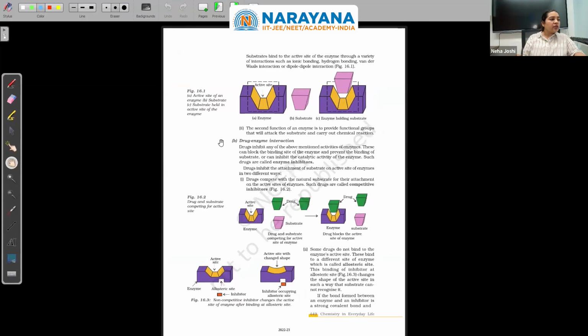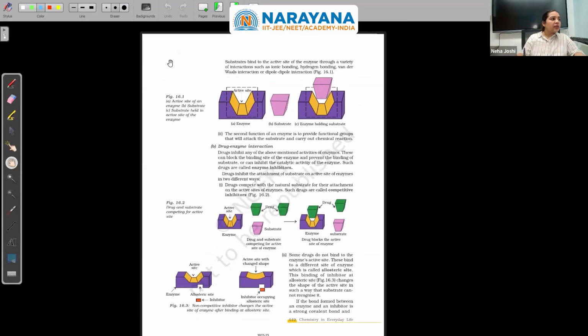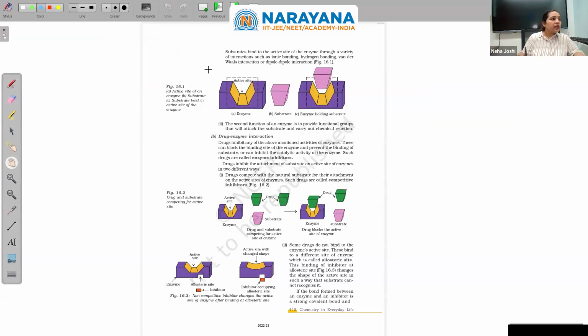Okay, how is it functioning? For example, this is the enzyme. This is its active site. Now, we want the substrate to react, but to keep it at one place, to hold it, so that the other reactant which is coming can act upon it. For that, see, this is its active site. It is pretty much like a lock and key.